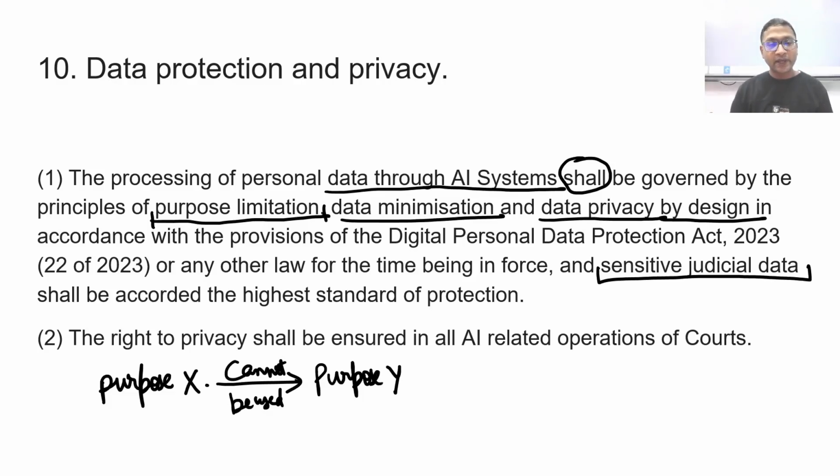That was the purpose to collect CT scans.